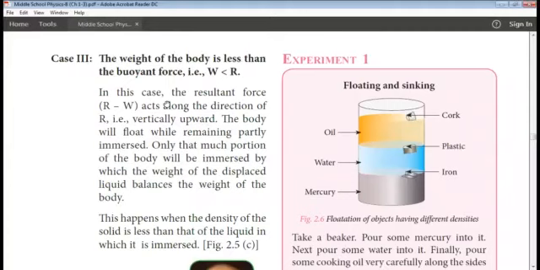Take a bucket full of water and just immerse an empty bottle. That empty bottle will float on the surface of the water. This indicates that the weight of the bottle is lesser than the buoyant force. Or we can say that the density of the bottle is lesser than the density of the liquid. In this condition, the body floats.